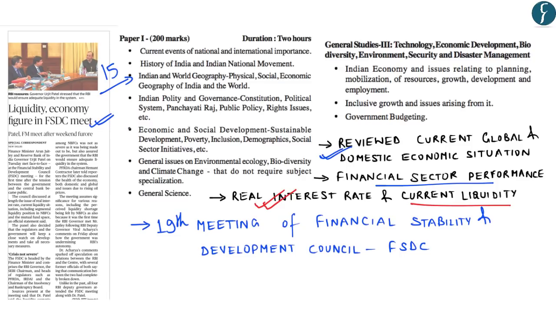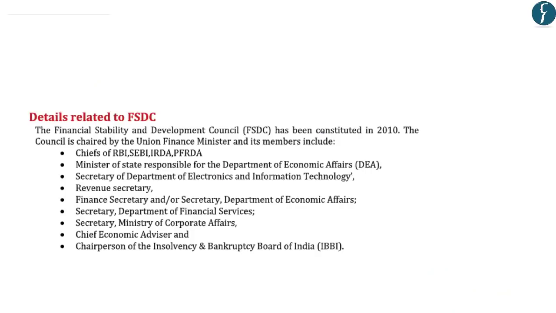Now, this topic of FSDC in your prelims examination forms a part of economy, whereas in your mains it forms a part of GS paper 3 under issues relating to Indian economy. Now, a question has been asked by UPSC on FSDC in the prelims examination. So, in this aspect, let us also learn certain basic facts with respect to FSDC, that is Financial Stability and Development Council. The FSDC was constituted in the year 2010.